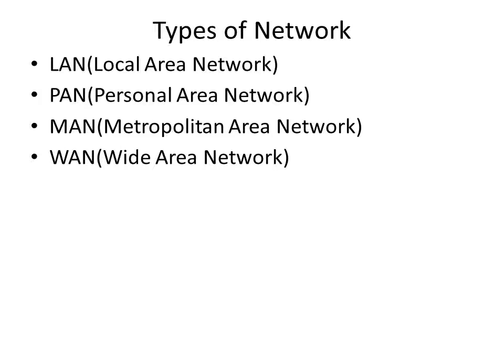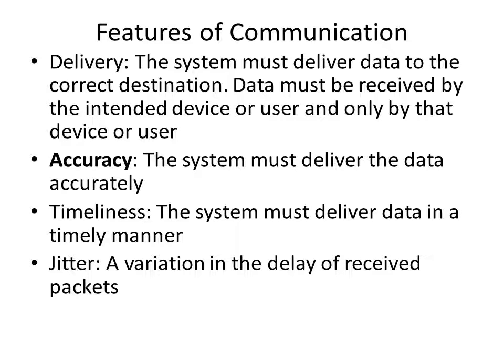What are the types of network? This we all know: local area network, personal area network, metropolitan area network, and wide area network. In the wide area network only our internet resides. Features of communication. What are the features of a communication? Delivery, accuracy, timeliness, and jitter.